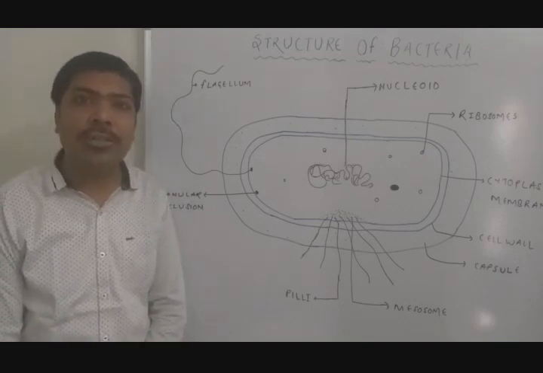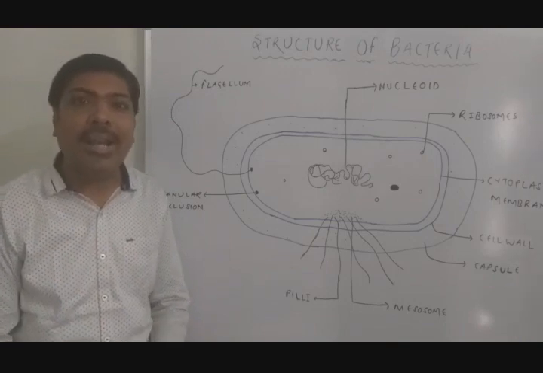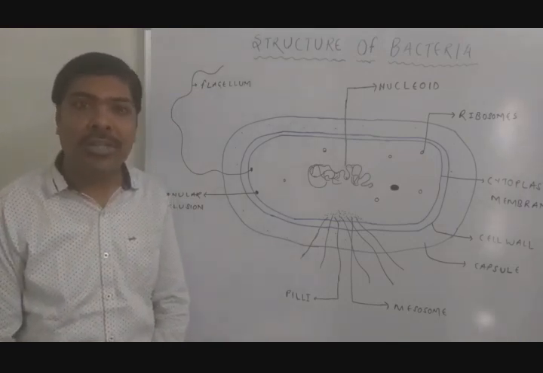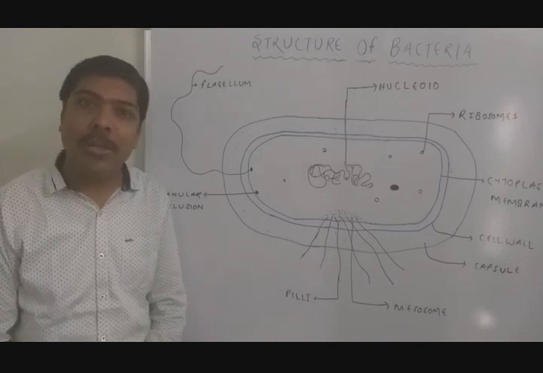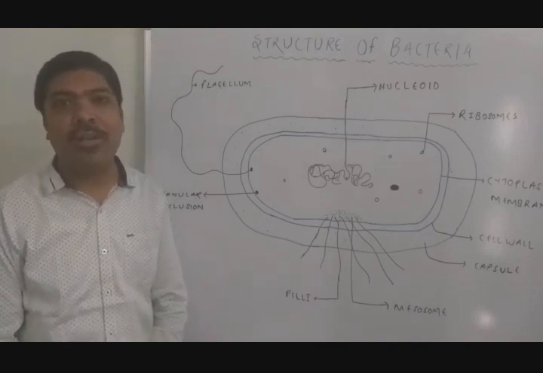These granular inclusions are basically repositories, or sac-like structures composed of various gas granules, various lipids, various nutritional material. They are all stored in these granular inclusions.